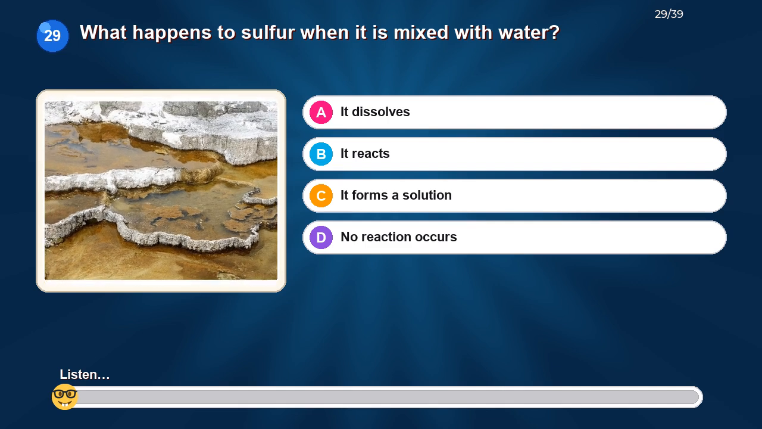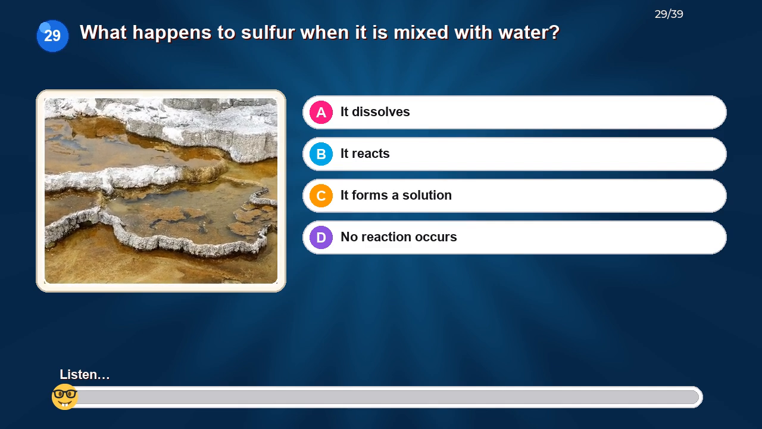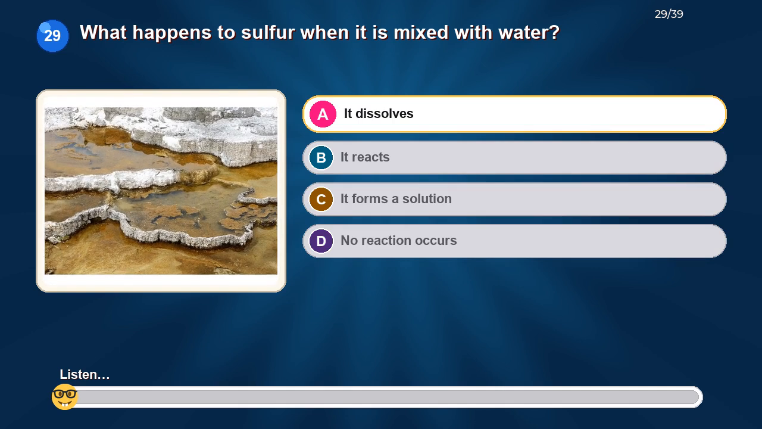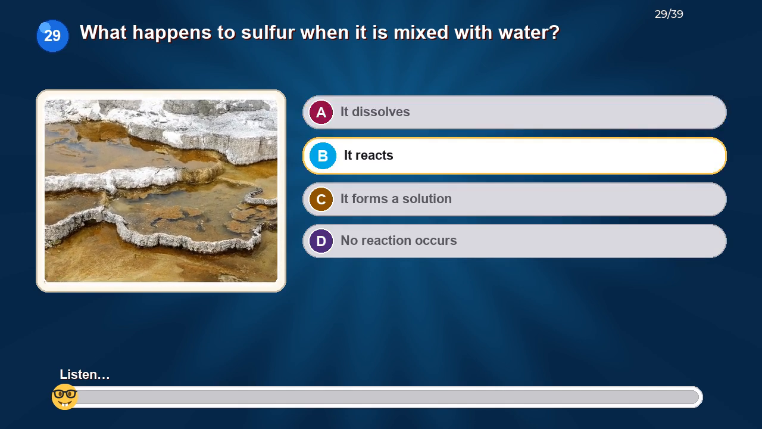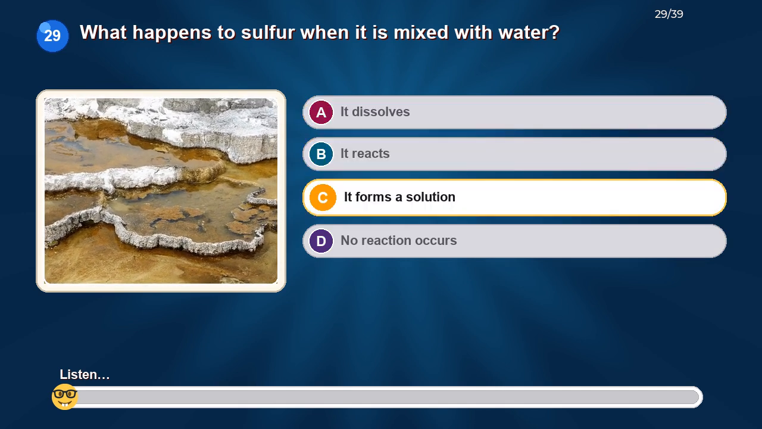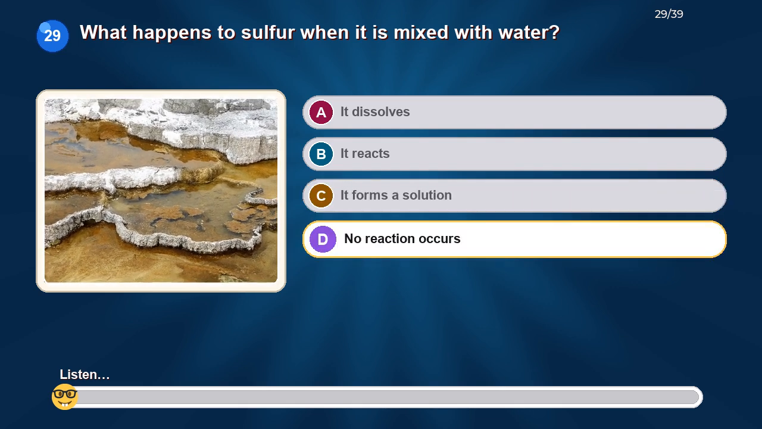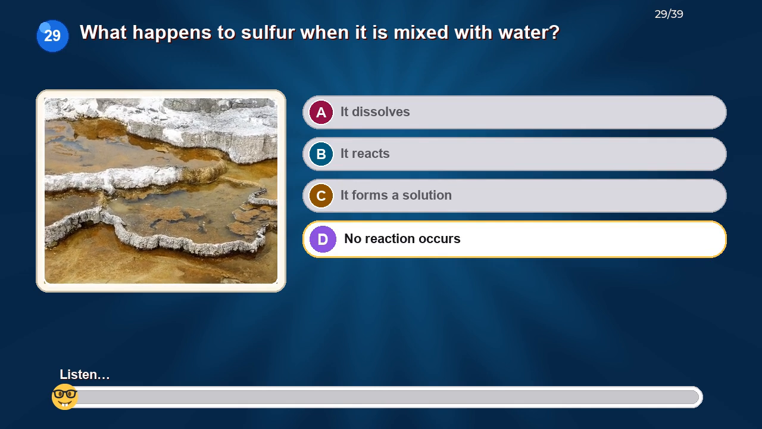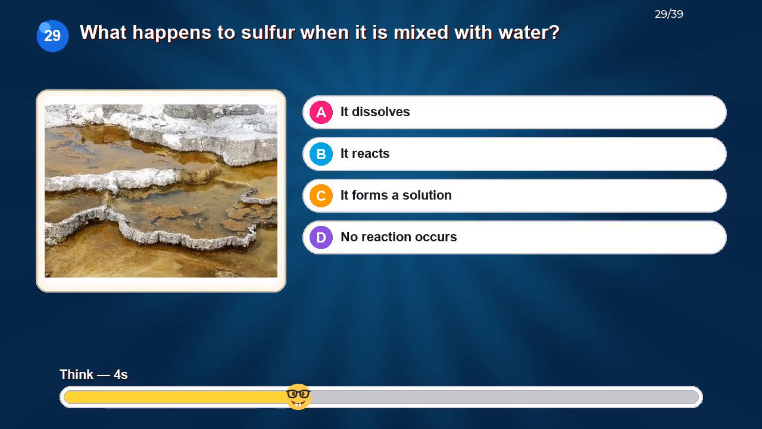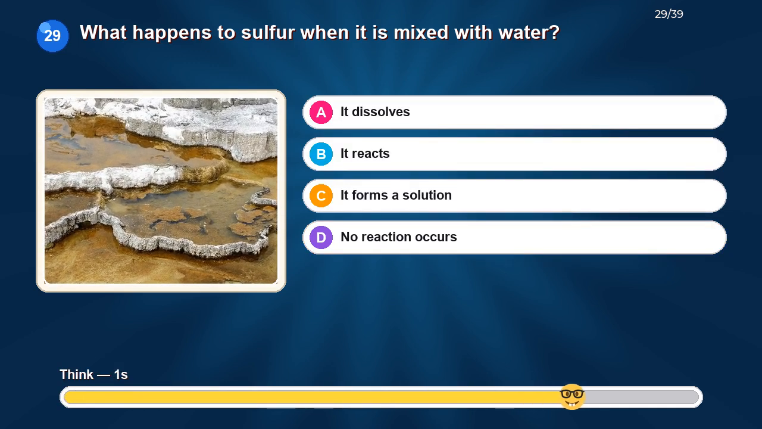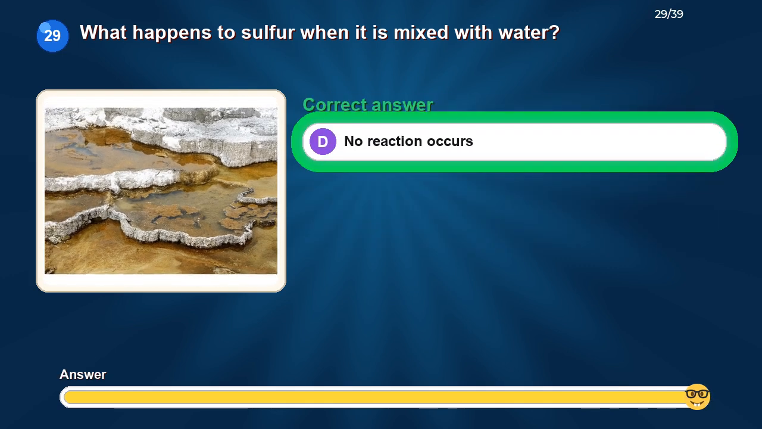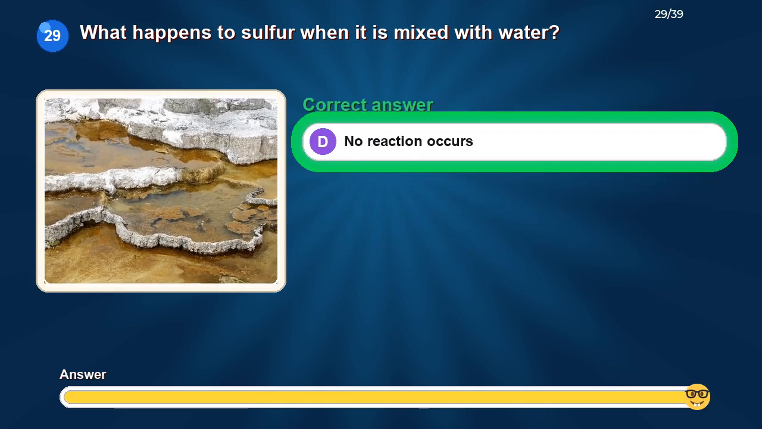What happens to sulfur when it is mixed with water? Option A, it dissolves. Option B, it reacts. Option C, it forms a solution. Option D, no reaction occurs. The correct answer is no reaction occurs.